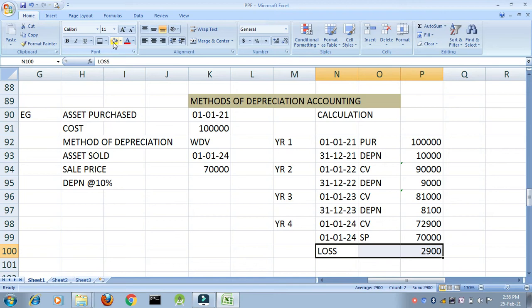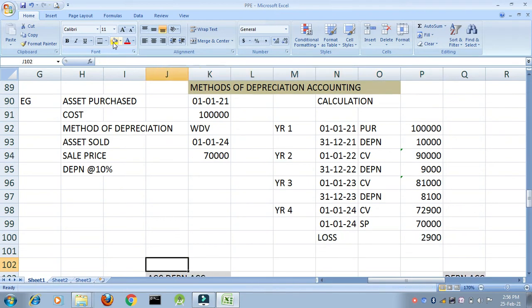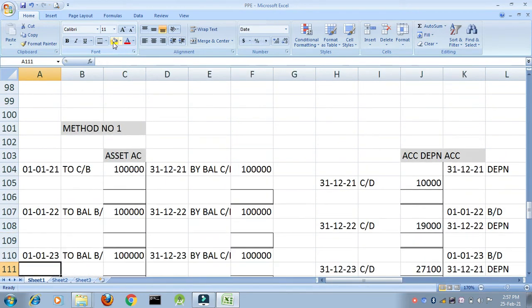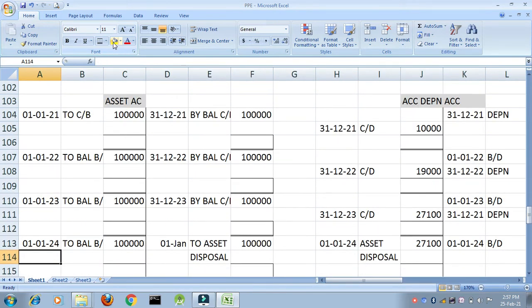Now what do I have to do? I have to do the accounting of it. How do I do the accounting of it? I have asset account. On that I need depreciation and I need what? Asset disposal. Let's move ahead with it.